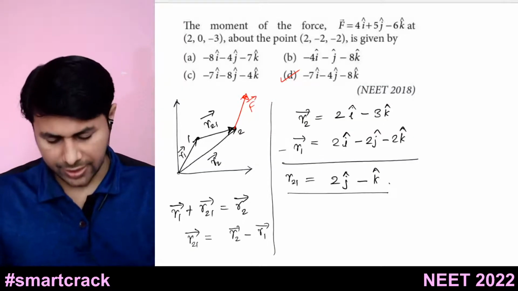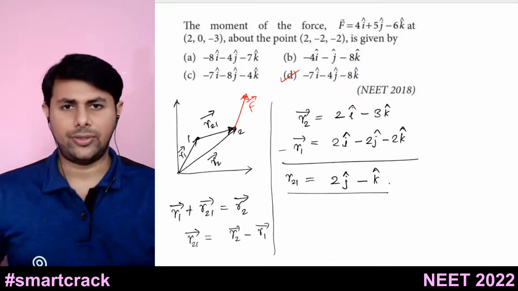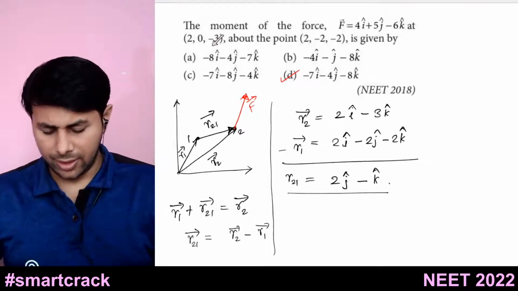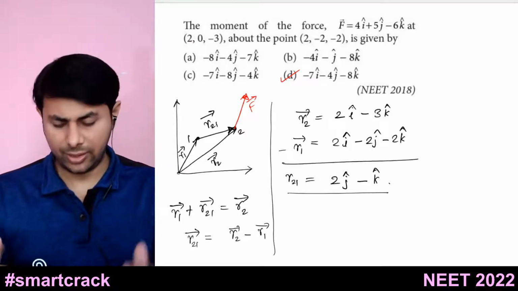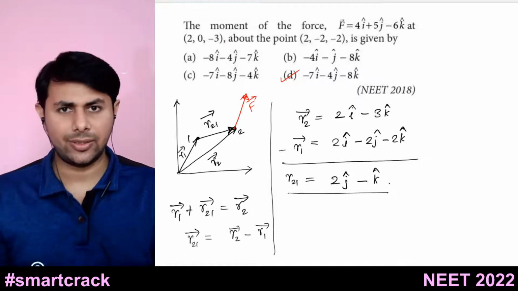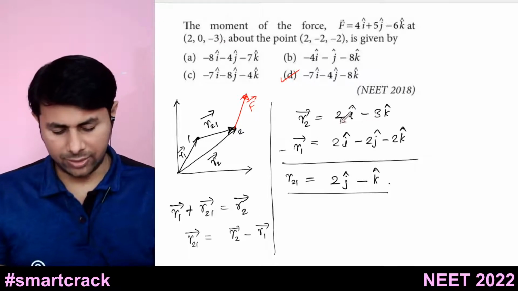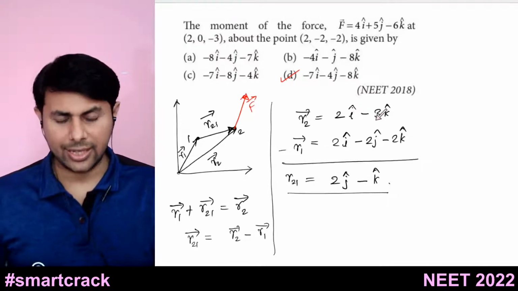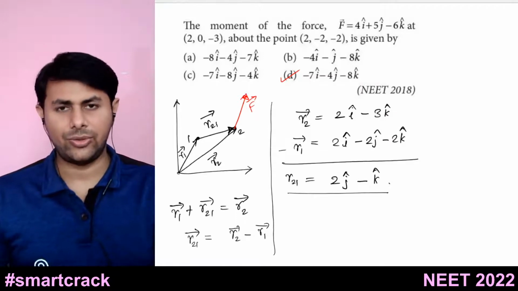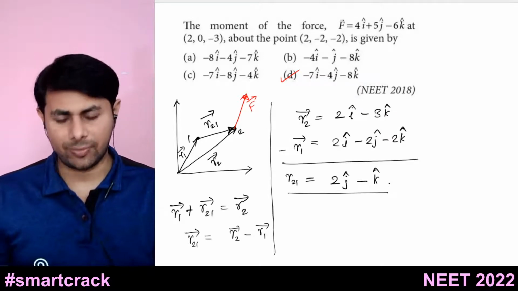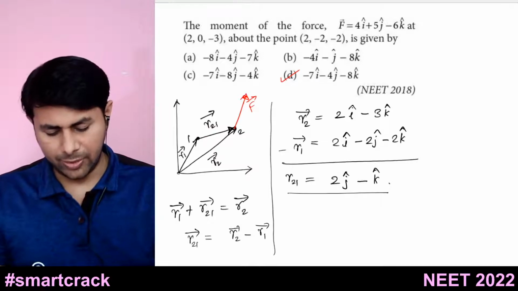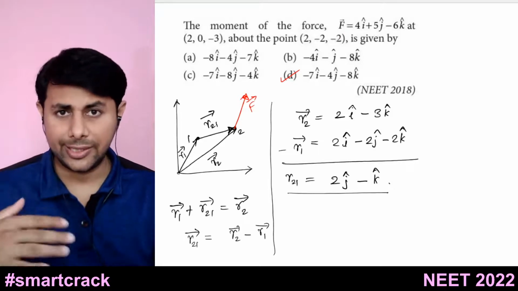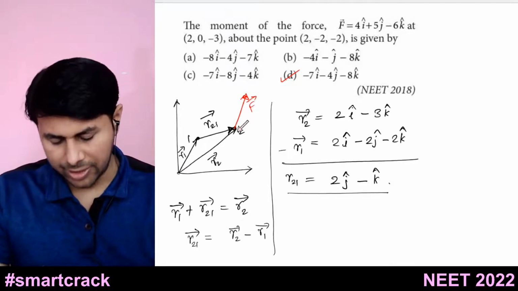So once again, if you wanted to find out the torque due to this force about origin, then the position of this force is given, coordinates are given. So you just find the position vector, which is r2 bar. So 2 i cap, 0 j cap, minus 3 k cap. That is 2 i cap minus 3 k cap. But since you don't want to find torque about the origin, you want to find torque about this point, which is 2, minus 2, minus 2.